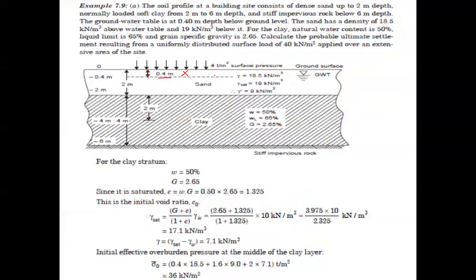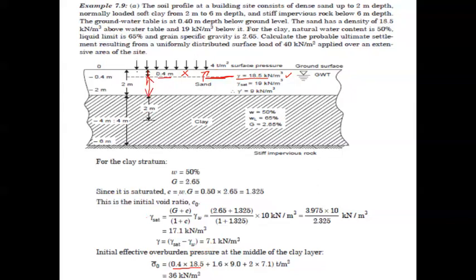Since the water table is here, the soil lying above this portion has a unit weight of 18.5 kilonewton per meter cube only. So 0.4 into 18.5 plus, if we move below the water table, this strata I am considering.